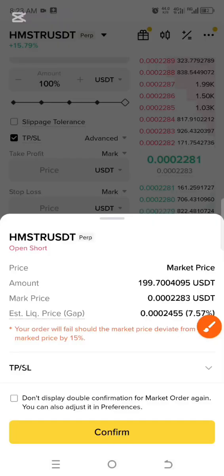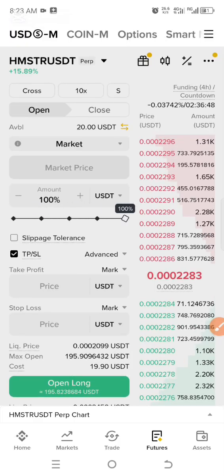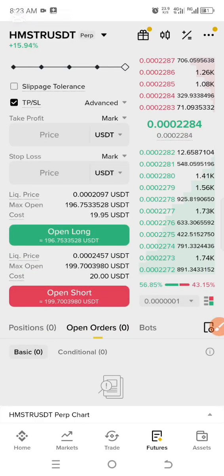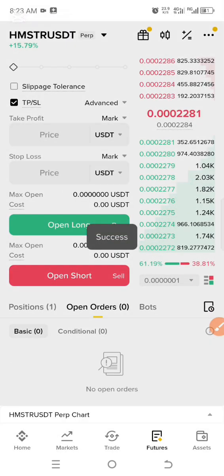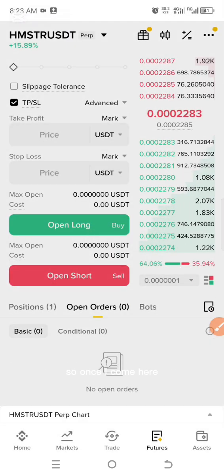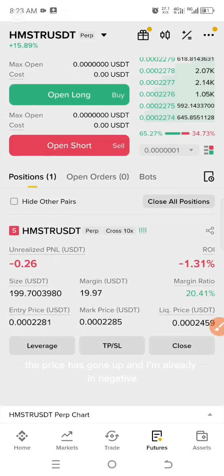So once I click here, my trade has been successfully created. Once I come here, you will see that the price has gone up.